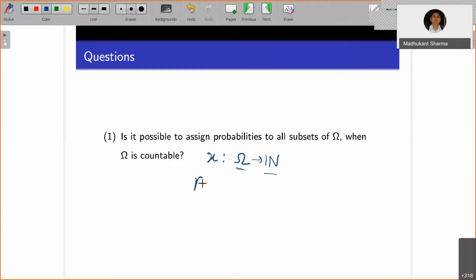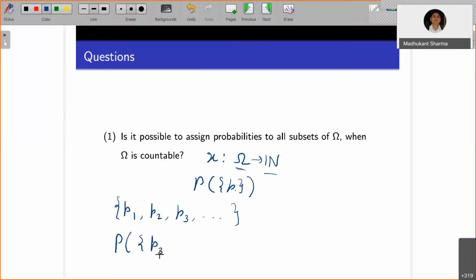Because omega is countable, you can renumerate the events into P1, P2, and so on. All these events you can enumerate as a sequence. The probability of any event, say P3, you can assign as 1 by 2 cube, or in general the probability of Pi can be assigned as 1 by 2 to the power i.